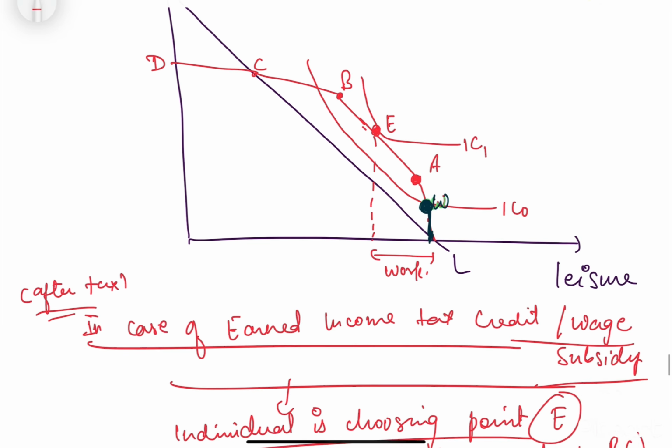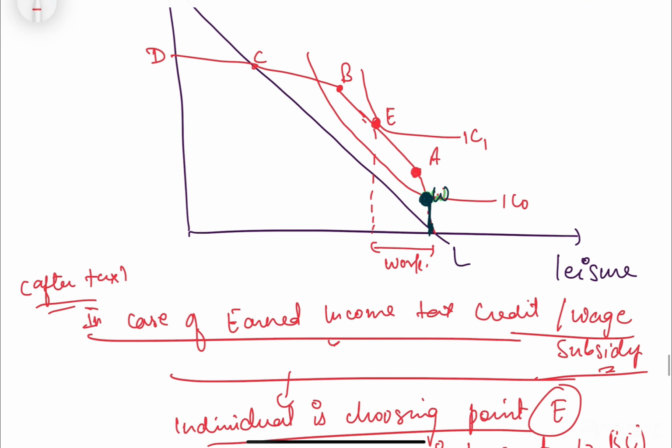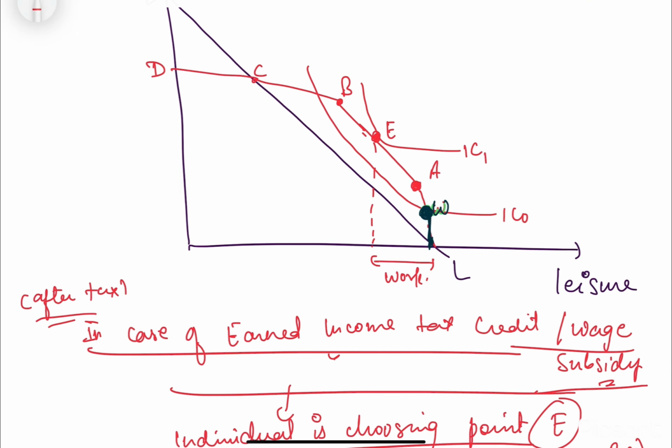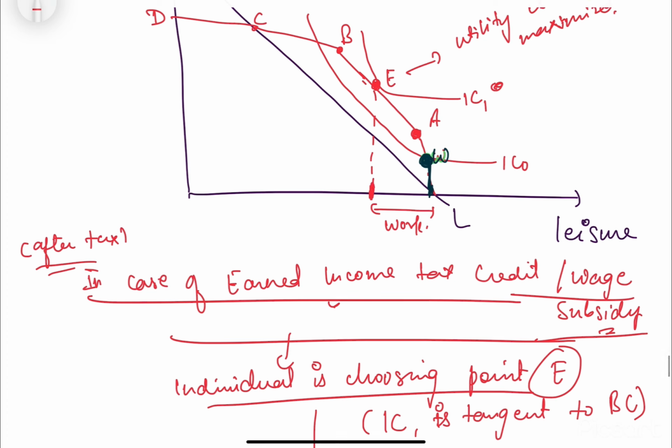So if we summarize everything, in case of the earned income tax credit like a wage subsidy, the individual is finally choosing point E, which is the tangent point of the indifference curve with the new budget constraint. Why point E? Because here the individual's utility is maximized given the budget constraint. And here this would be the level of leisure he was taking, right? So this difference shows that he is going to work for this many hours or units.